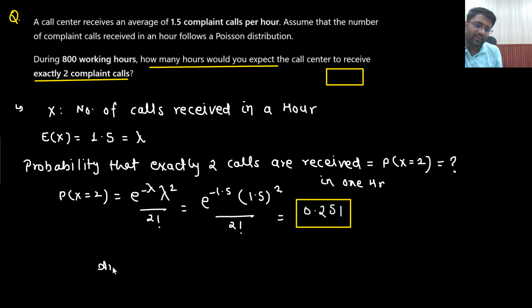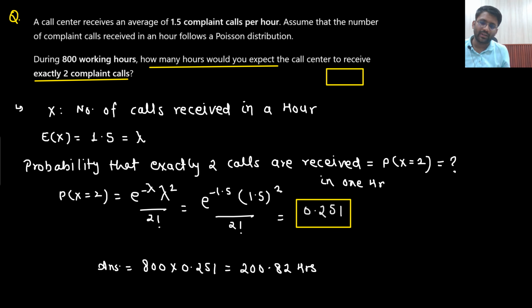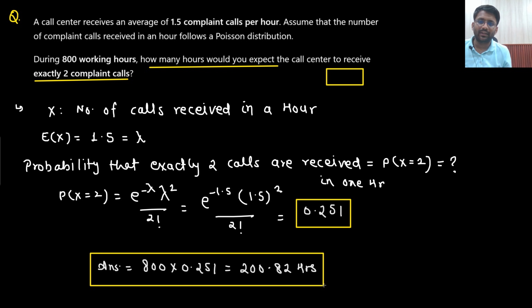So during 800 working hours, how many hours would there be that you would expect them to receive exactly 2 calls? So 0.251 multiplied by 800. What is the answer you are getting? Roughly around 200 hours, 200.81 hours, 200.82 hours. So roughly around 200.82 hours would be there where you would receive exactly 2 complaint calls.